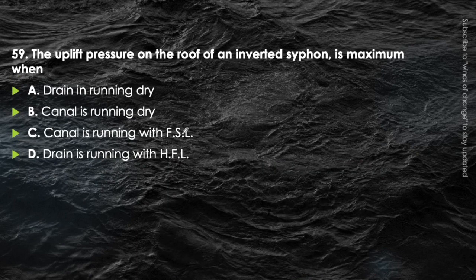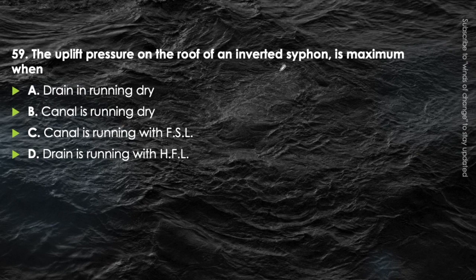Next question. The uplift pressure on the roof of an inverted siphon is maximum when drain is running dry, canal is running dry, canal is running with full supply level, or drain is running at highest flood level. Just think about it. First of all, we should know what an inverted siphon is. In the inverted siphon, which will be at the higher level, the canal or the drain?